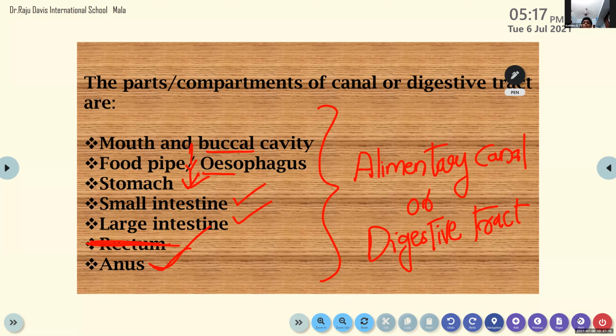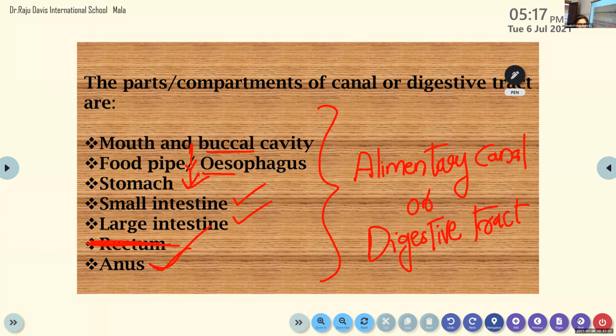So the parts or compartments of the unbroken canal is known as the digestive tract or alimentary canal. The alimentary canal consists of the mouth and buccal cavity, food pipe or esophagus, stomach, small intestine, large intestine, and anus. Now we are going to discuss that in association with